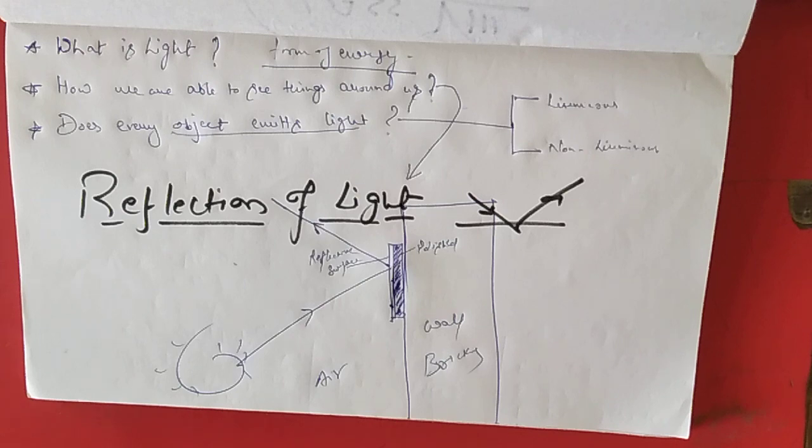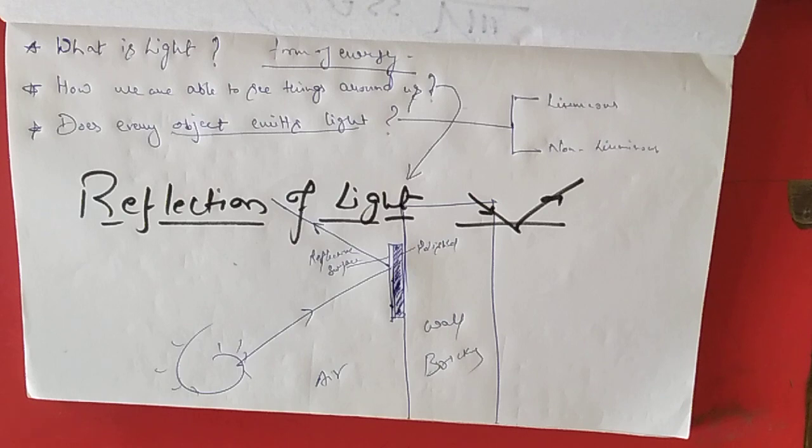I hope all of us are clear with the definition. I am repeating it. When a ray of light hits a mirror or any polished surface, it changes its direction and is bounced back into the same medium. Clear? It's called reflection of light.